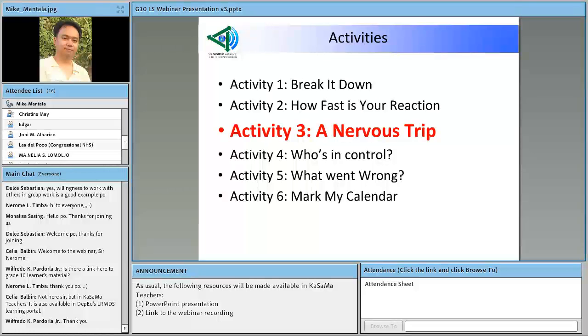Okay, so that's Activity 1. Activity 2 is how fast is your reaction. I'm sure you are familiar with this. This is one of the many activities that we encounter when we talk about the nervous system. It's about response time, okay? The objective of this activity is to measure the length of time of response to catch a dropped object.